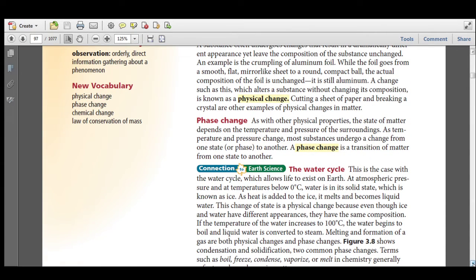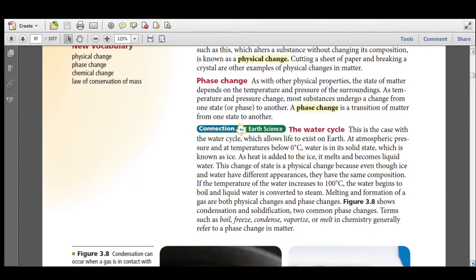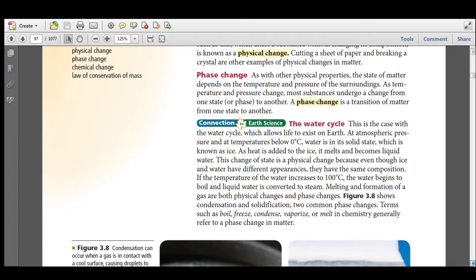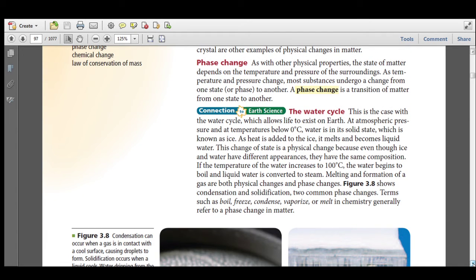As with other physical properties, the state of matter depends on the temperature and pressure of the surroundings. As temperature and pressure change, most substances undergo a change from one state or phase to another. A phase change is a transition of matter from one state to another. This is the case with the water cycle, which allows life to exist on Earth.